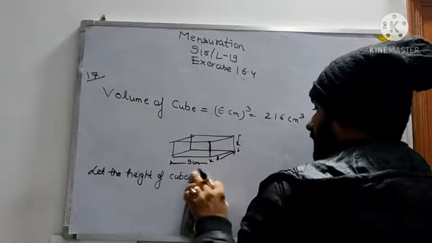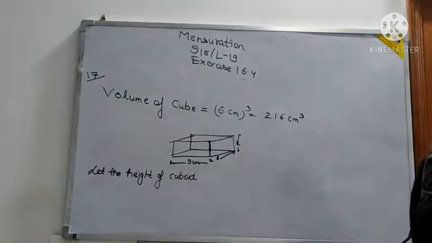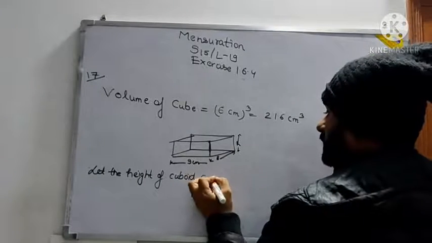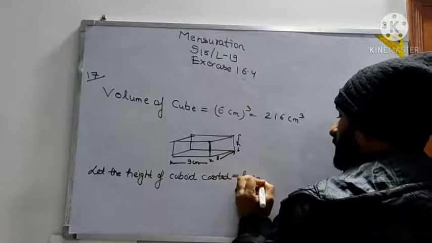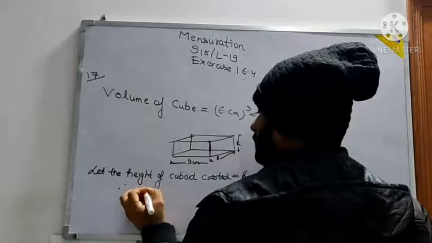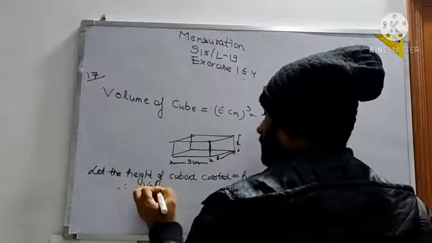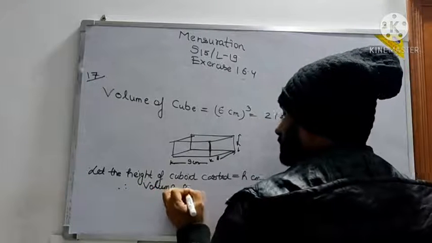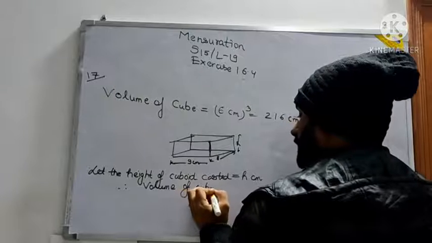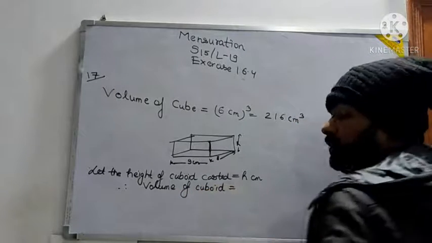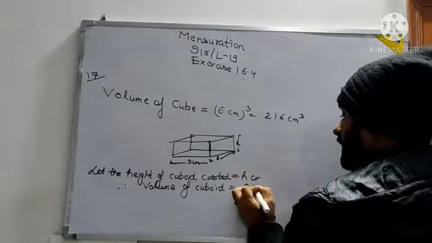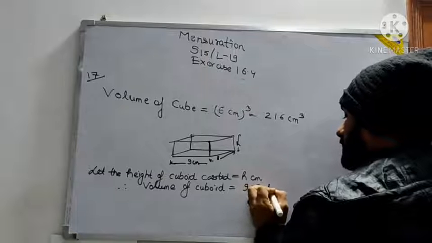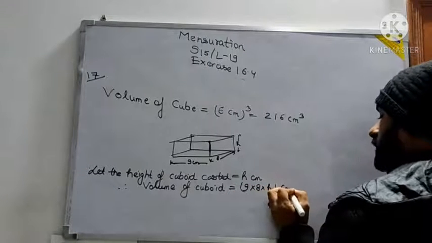Height of the cuboid cast is equal to h centimeter. Therefore, volume of cuboid. What is the volume of cuboid? Volume of cuboid will be 9 into 8 into h, 9 into 8 into h centimeter cube.